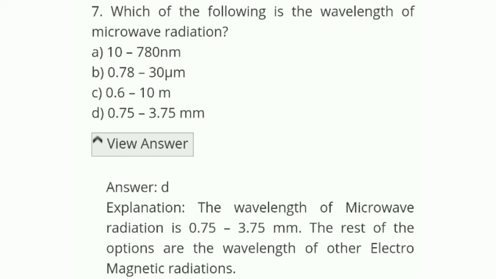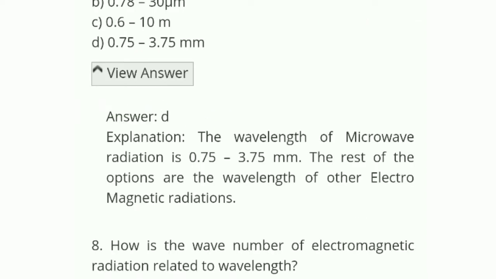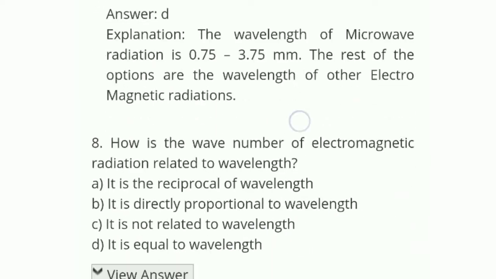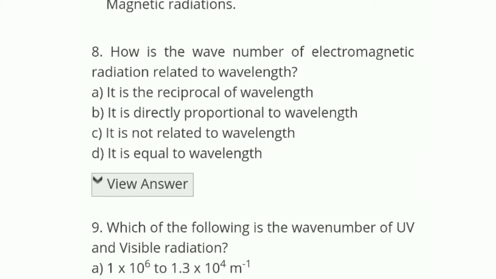The rest of the options are the wavelengths of other electromagnetic radiation. Okay, let's see question number 8.